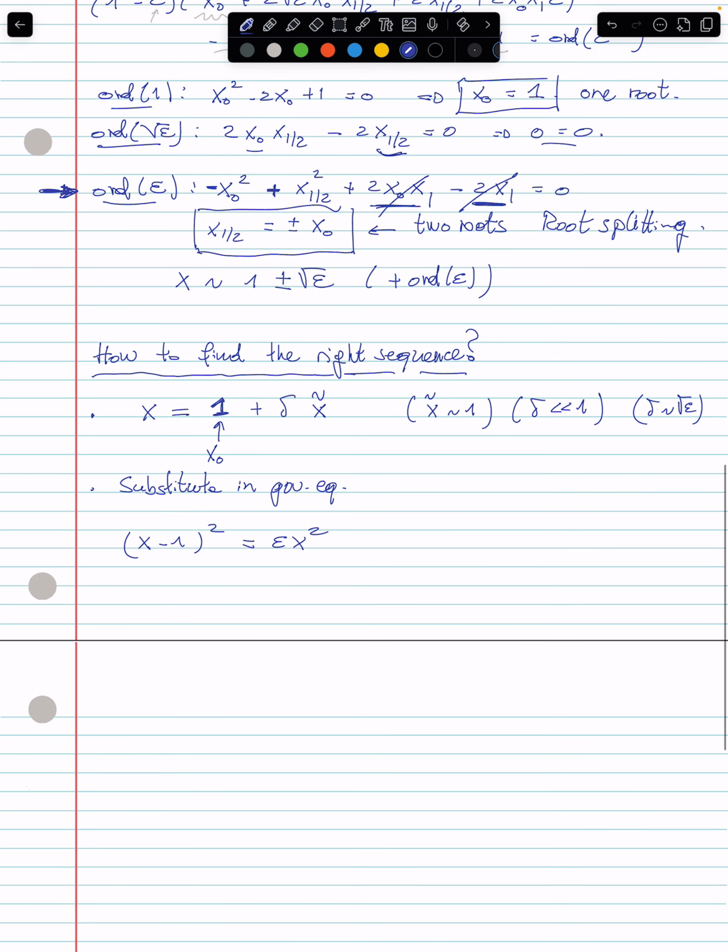All right. So (x minus 1) squared, that's going to be delta squared x tilde squared. This is equal to epsilon multiplied by x squared. So this is 1 plus 2 delta x tilde plus delta squared x tilde squared.